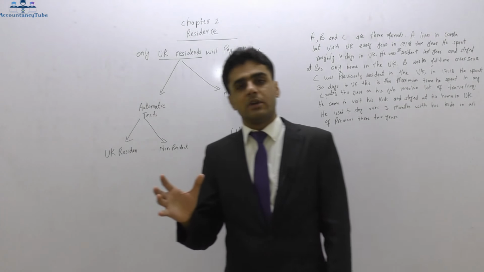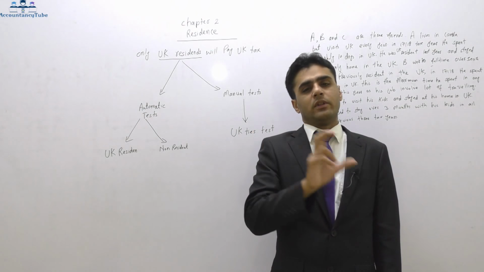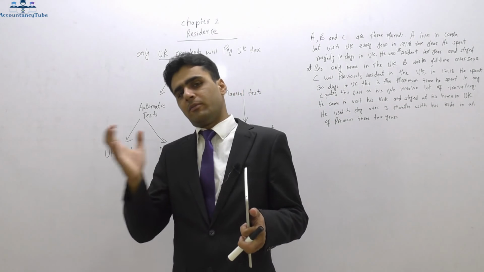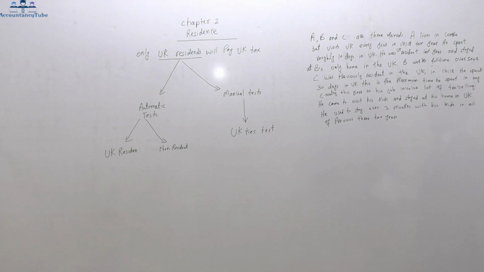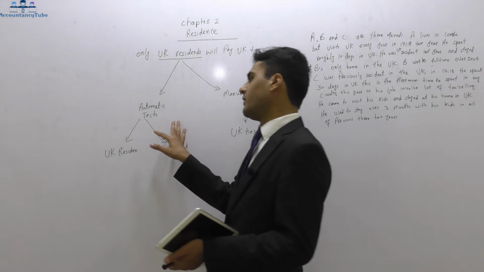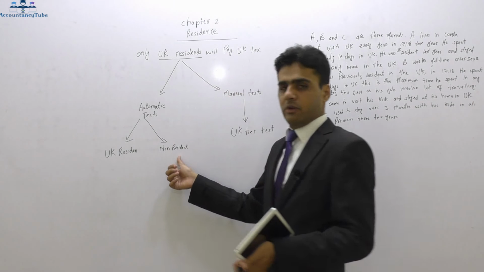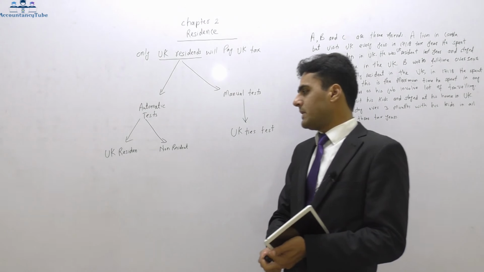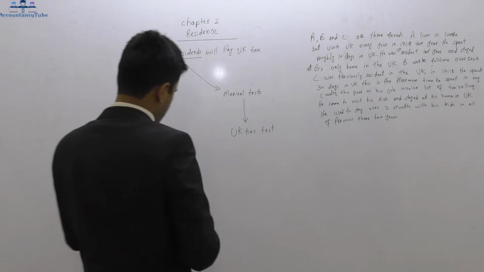We will decide whether you are resident or not by way of two different methods. One is the automatic method and the other one is of course the manual method. Like with cars, there are some automatic cars and some manual cars. Likewise here as well. So we will determine if you are UK resident or not with the help of the automatic tests first of all. What the automatic tests are we will see in a minute. Under the automatic test you can either be UK resident or non-resident.